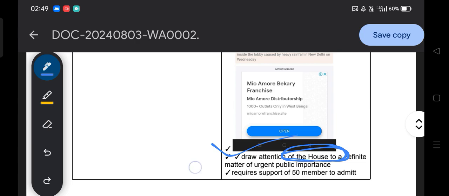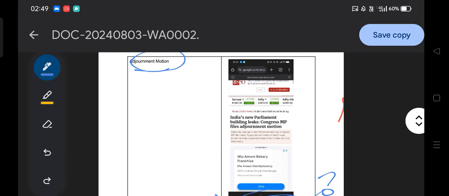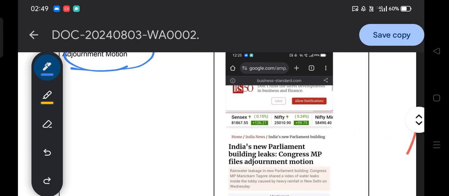An adjournment motion requires the support of 50 members to admit. How many members? 50 members. Question: to bring an adjournment motion, it requires the support of 50 members to admit. That is how the adjournment motion works. Now let's see the example. India's new parliament building leaks and Congress MPs file an adjournment motion.